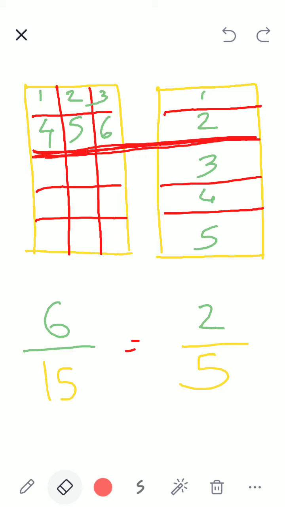So 6 comes in 2's table, but 15 does not. Then I go to the next number. 3's table. Does 6 come in 3's table? Yes. 3 twos are 6. Does 15 come in 3's table? Yes. 3 fives are 15. Very good. So I will divide by 3. 6 divided by 3 is how much? 2. And 15 divided by 3, 5. Got it. Excellent.